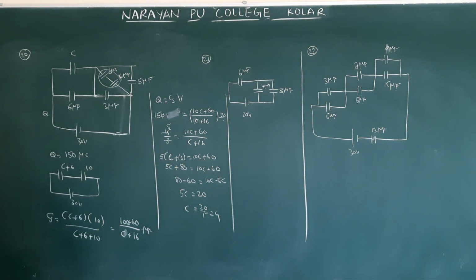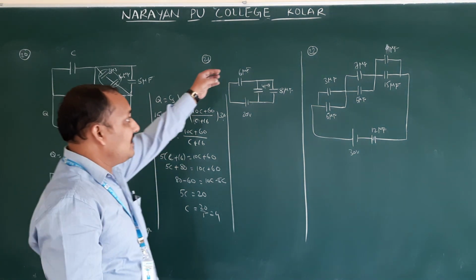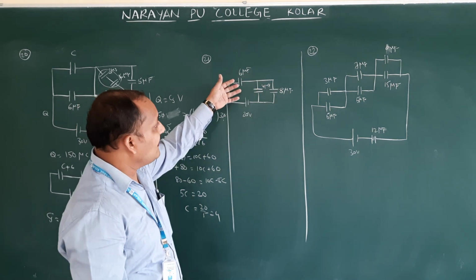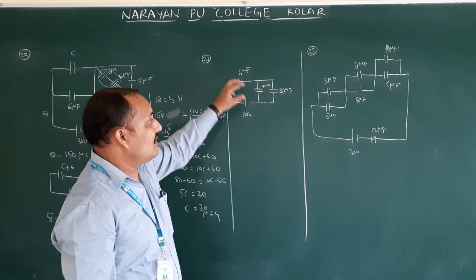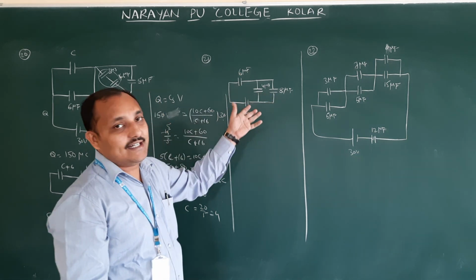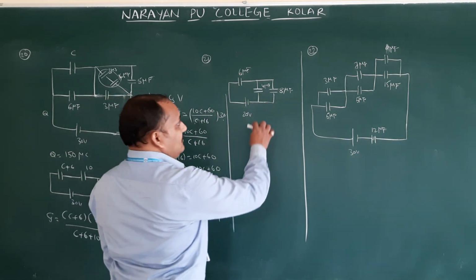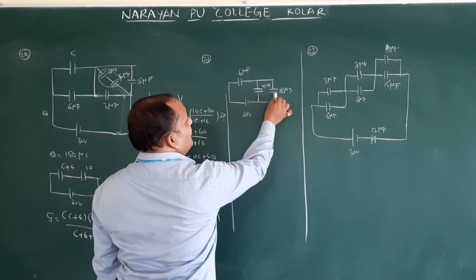You have to apply it. See question number 21. They gave the charge deposited on the 6 microfarad capacitor in the circuit. Actually, question number 19 we did, where we found the charge on each and every capacitor. Like that we can also find it. But here they asked only the charge on the 6 microfarad. So first, how are these two connected? We have to find the resultant capacitor. These two are connected in parallel.